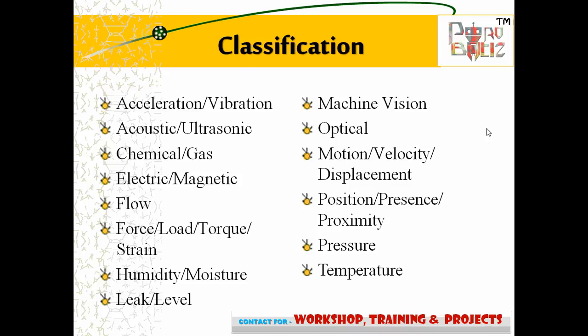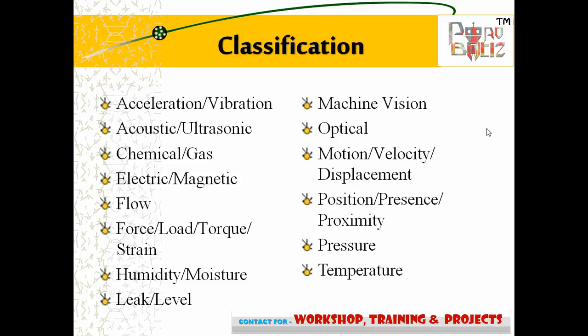Classification of sensors. Here are some classifications. The acceleration sensors and vibration sensors, acoustic or ultrasonic sensors. Acoustic detects sound, which is the primary sensor element. Ultrasonic sensors vibrate as the primary sensor element.